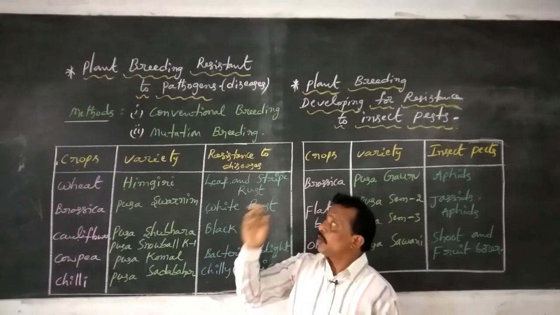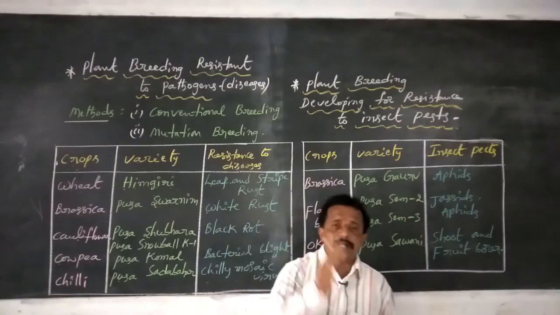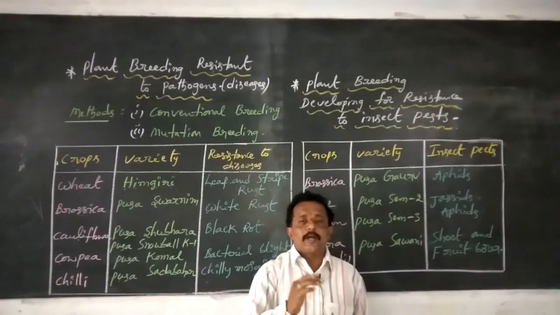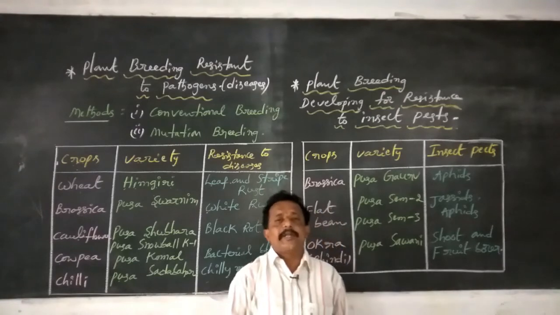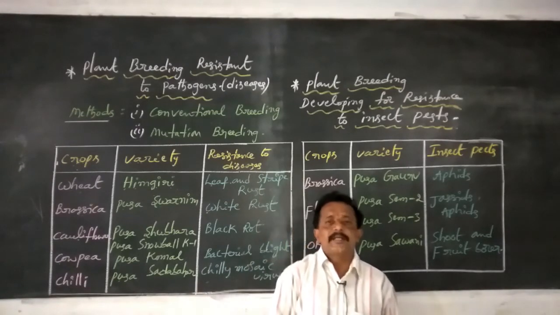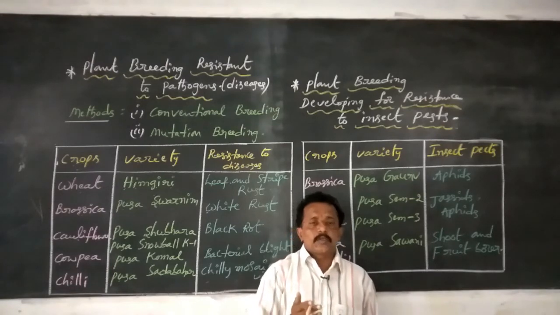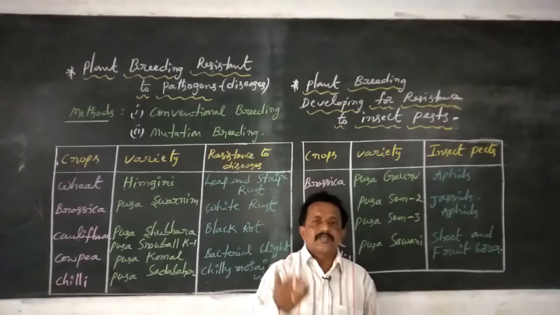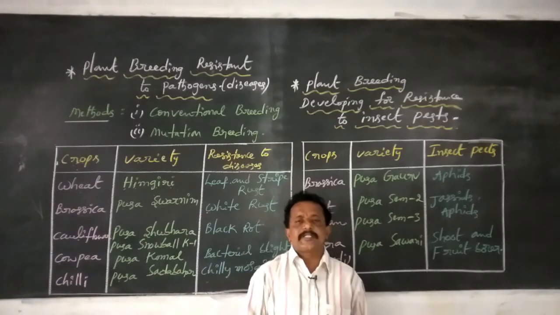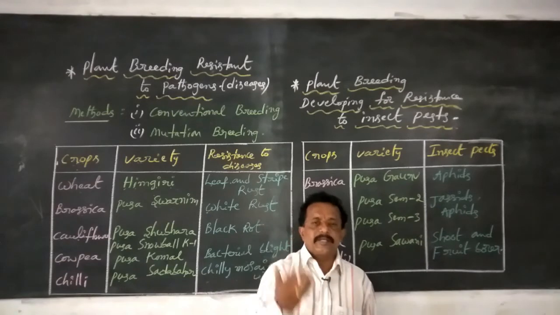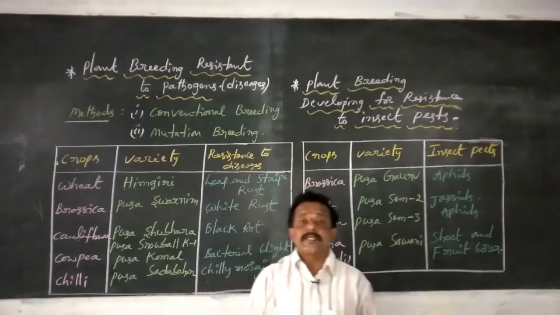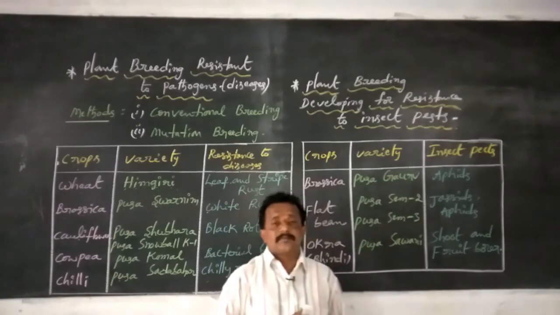Through mutagens, genes of one species are incorporated into another species of breeding crop plants, so that the characters of one species are passed to another species. That is mutation breeding.